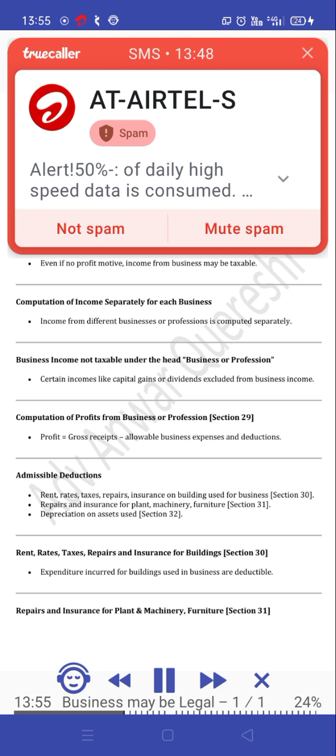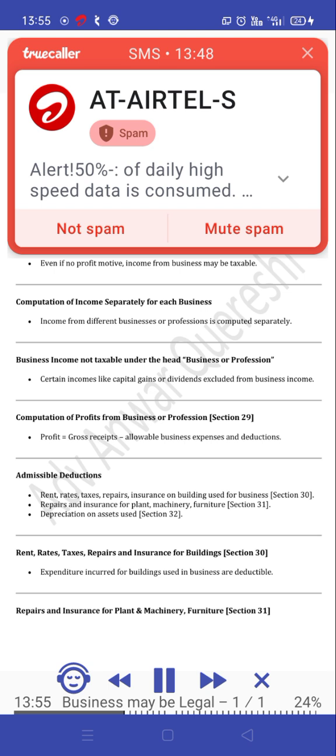Profit motive is not the sole consideration for taxability. Even if no profit motive, income from business may be taxable. Computation of income separately for each business. Income from different businesses or professions is computed separately. Business income not taxable under the head business or profession: certain incomes like capital gains or dividends are excluded from business income.